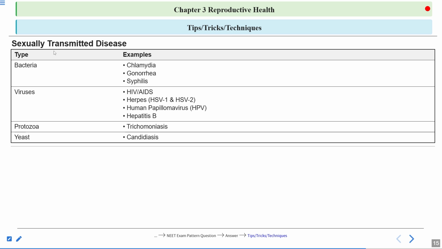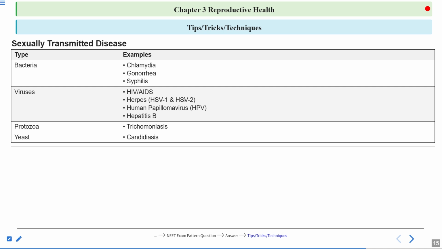First of all, these STDs can be caused by bacteria, viruses, protozoans, and yeast. So you should remember the names of the diseases which are caused by bacteria, which are caused by viruses, which are caused by protozoans, and caused by yeast. Bacterial STDs are chlamydia, gonorrhea, and syphilis. Viral STDs are AIDS and herpes.